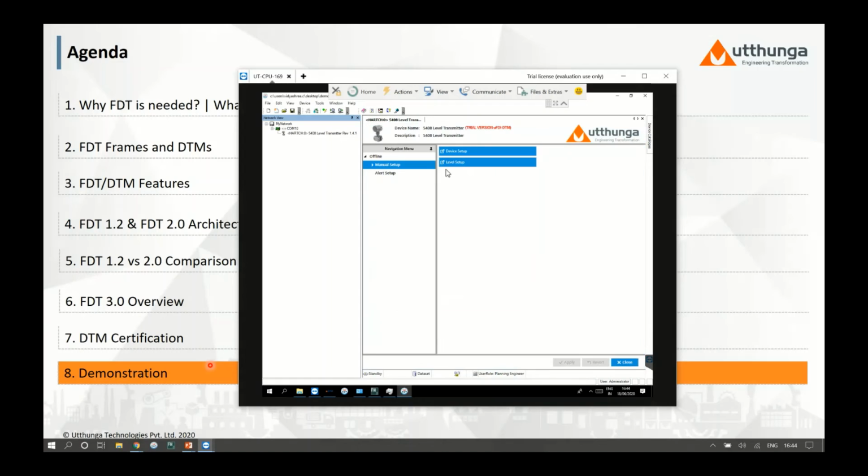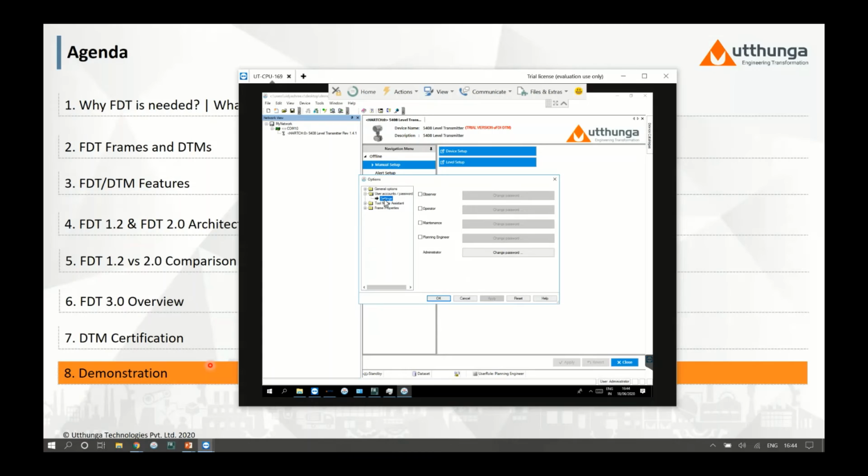And next, let us move on to the next interesting thing, which is user management. So here under the options, here are the options. There are various user roles available like observer, operator, maintenance engineer, planning engineer, and the administrator. So based on the user authorization, you are allowed to access some of the functions or the features available in the DTM.